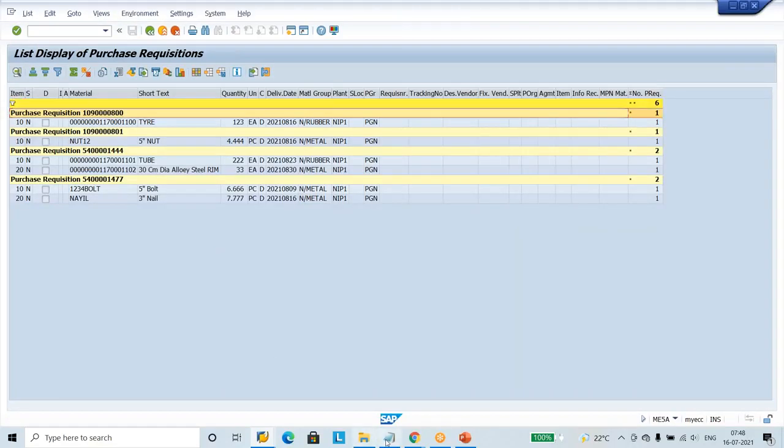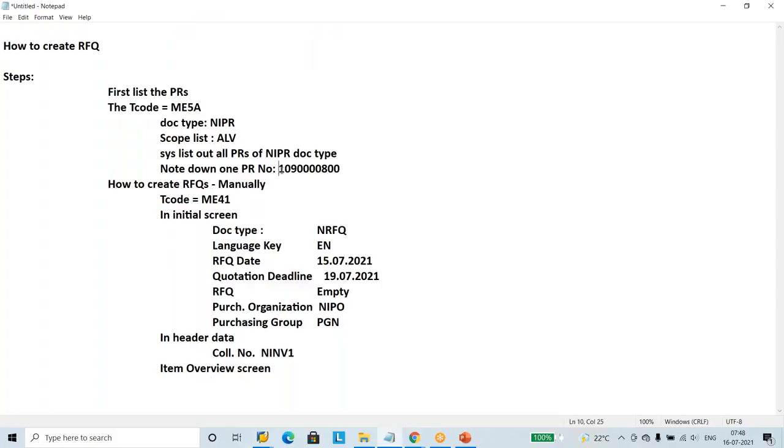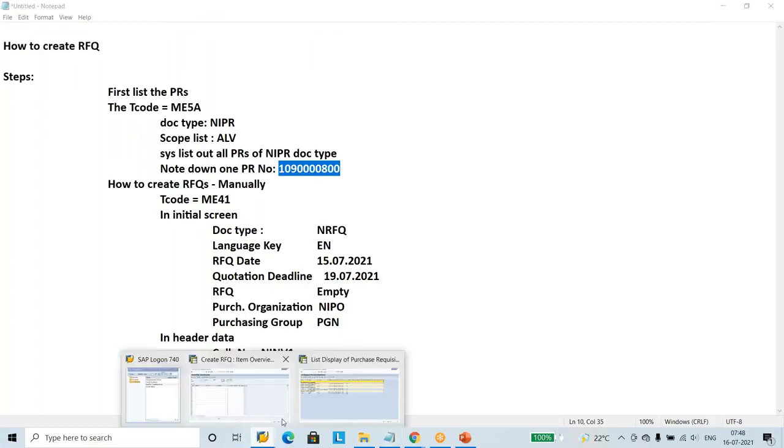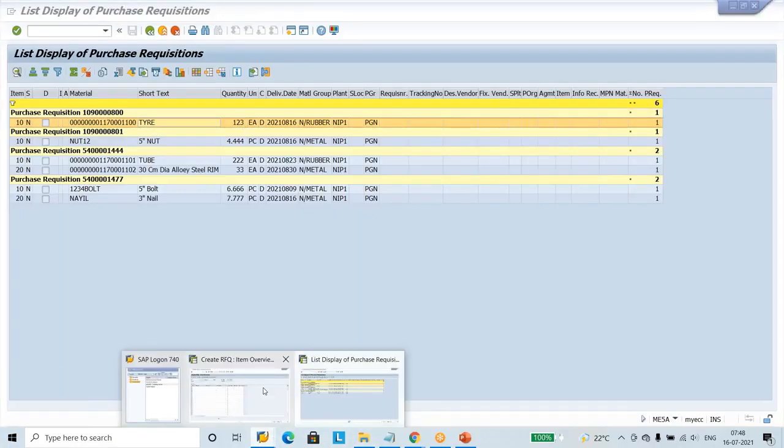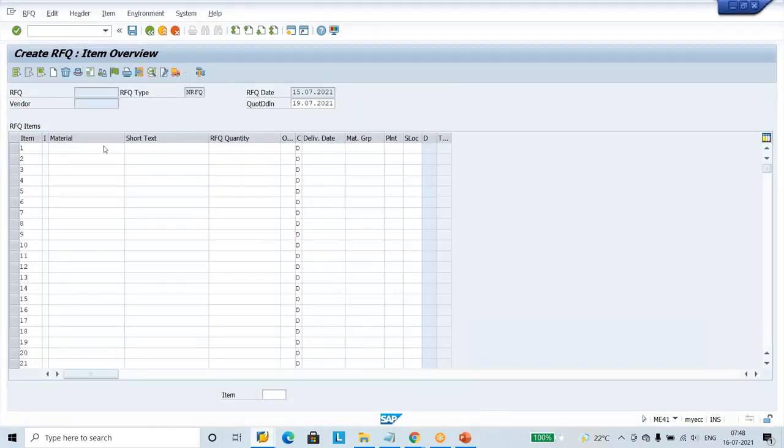The first one I already noted down. So I noted down this is the PR details. I am opening that PR in this one. So here I'm typing tire, 123 quantity. Same thing I am entering here. Tire. So for the RFQ, what item do you require? Looking at the PR, this is the RFQ.